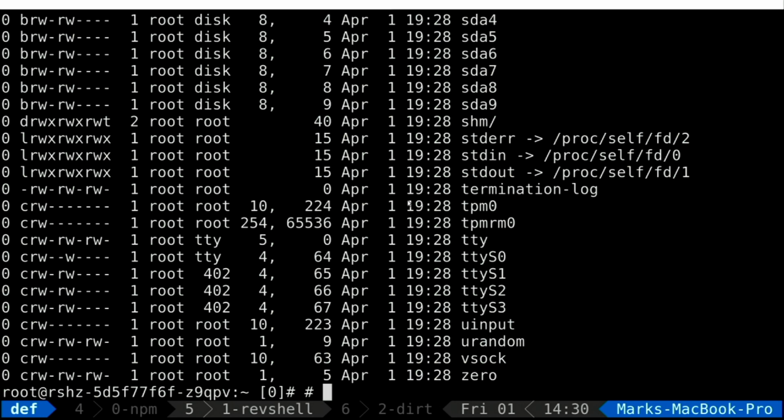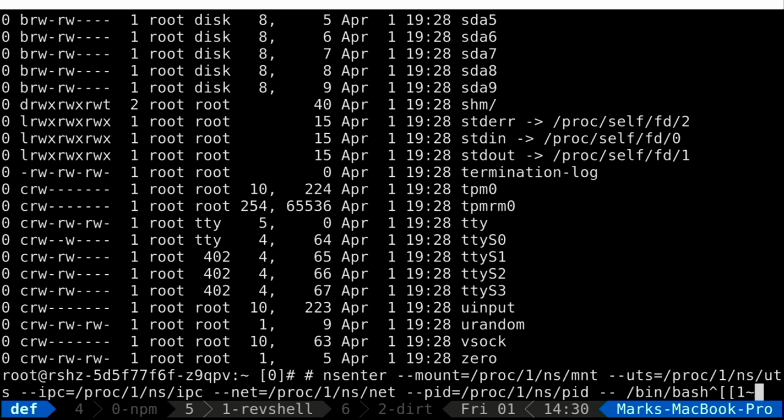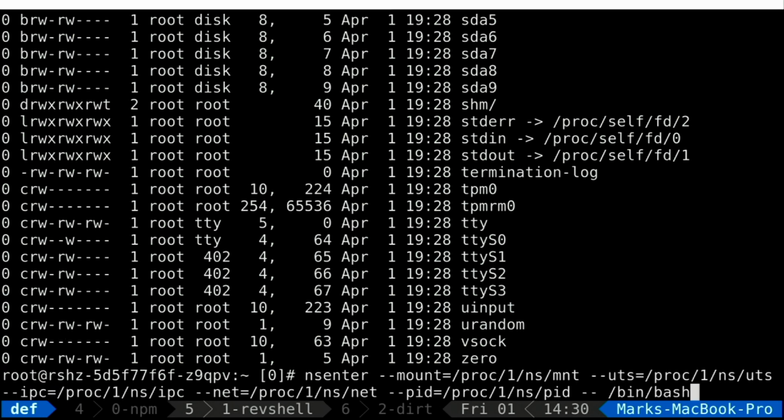So what are we going to do here? This is nsenter. Okay, let's do that into this. nsenter is namespace entering. This means that PID 1 in this container already has symlinks in the proc virtual file system. The kernel creates this file system in order to make some things available to us.